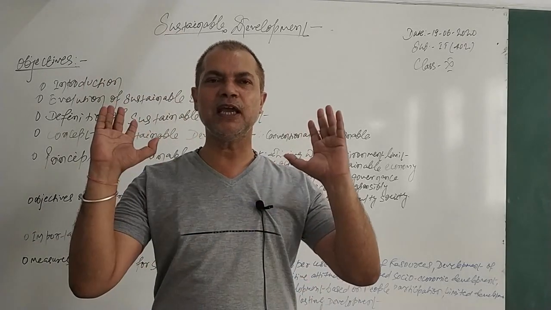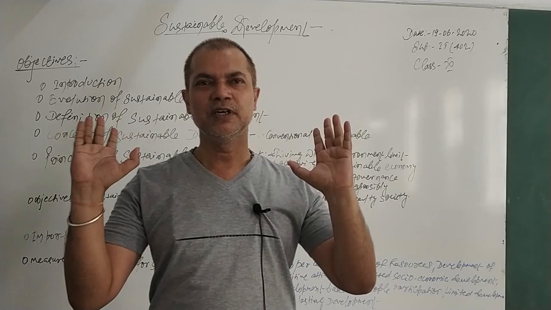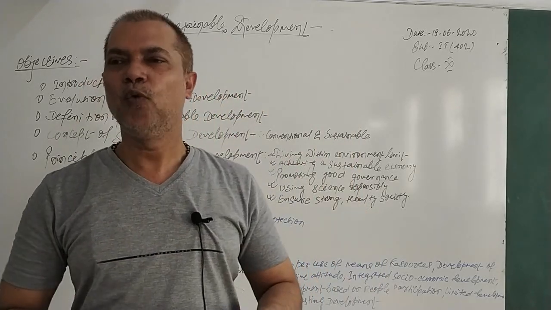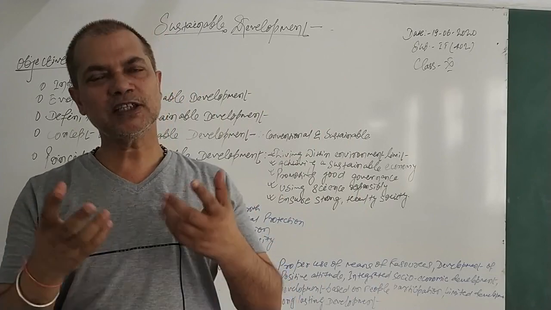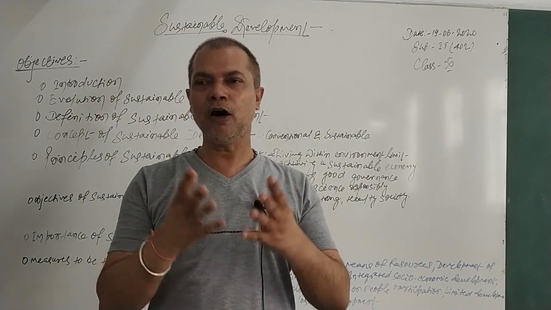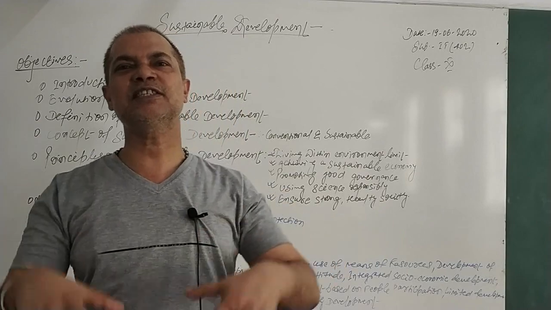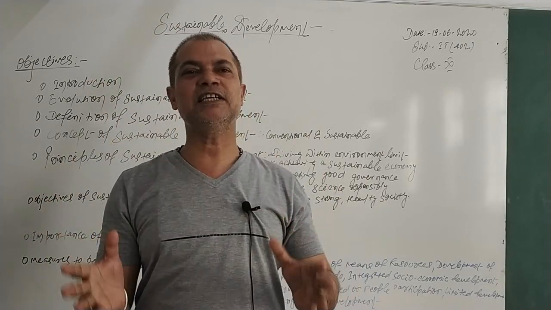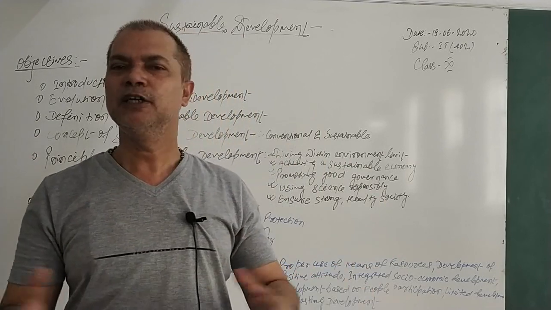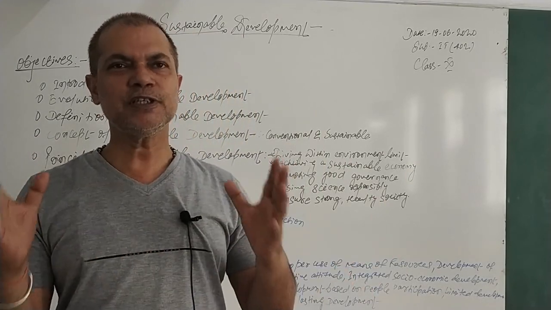This is a very good chapter, where you will come to know what is meant by sustainable development, why it is required, what the procedures are to achieve it, how countries are contributing, and which country first took the initiative. So this is the introduction.